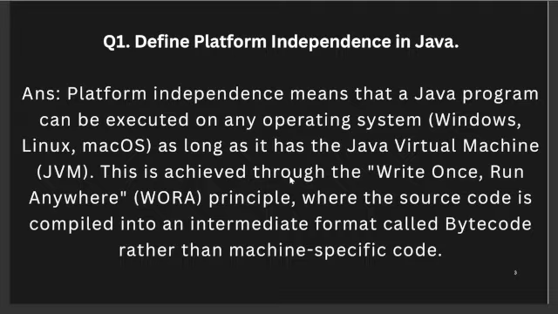This is achieved through the Write Once, Run Anywhere principle, which is WORA, where the source code is compiled into an intermediate format called bytecode. So in the platform independence process, the source code is compiled into an intermediate format, which is known as bytecode, rather than machine specific code. So this is the meaning of platform independence in Java.